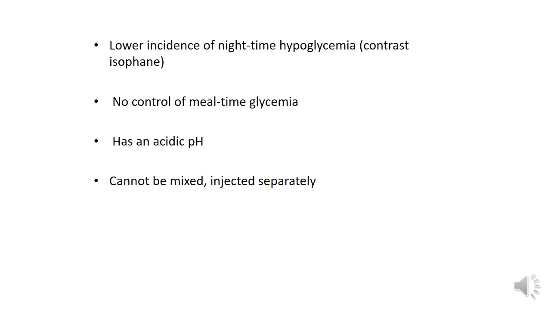Since glargine has a peakless effect, the incidence of hypoglycemia, especially nocturnal hypoglycemia, is very less in contrast to isophane insulin, which has a higher incidence of producing hypoglycemia, and nocturnal hypoglycemia is very dangerous. However, insulin glargine does not control mealtime glycemia because it obtains very low levels in the plasma. And since glargine has an acidic pH, I can't mix it with any other preparation. It has to be injected separately.